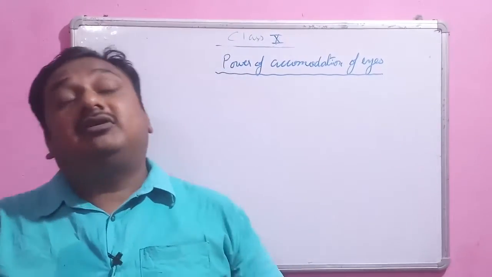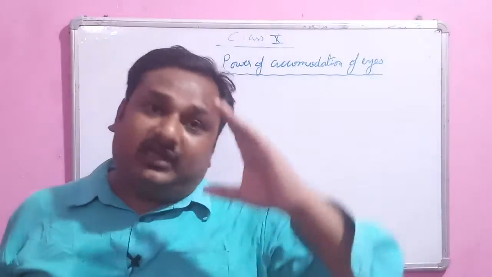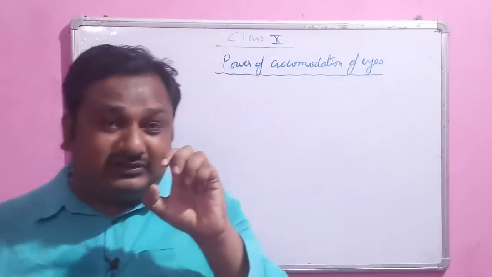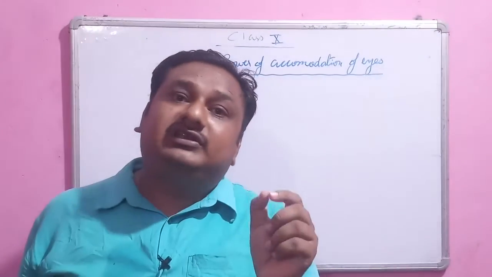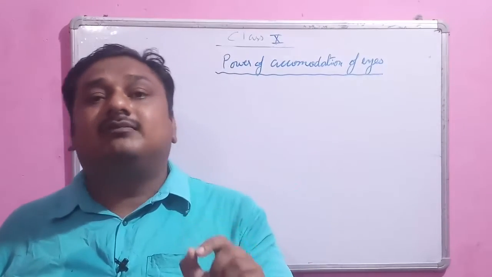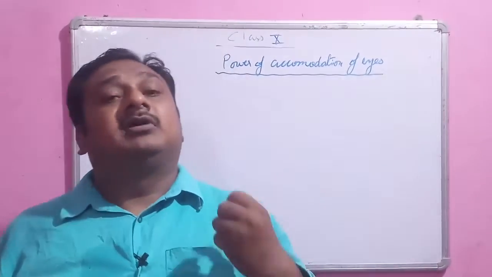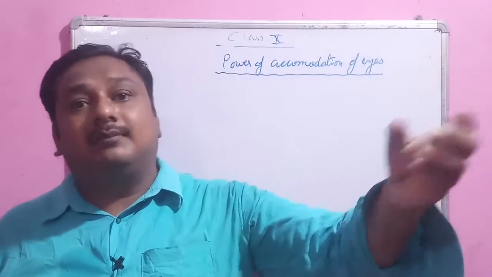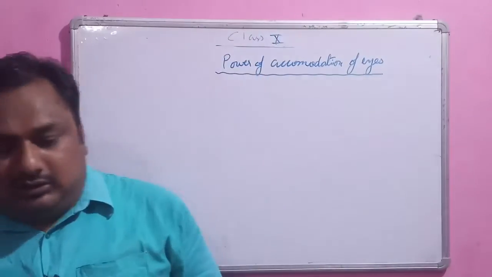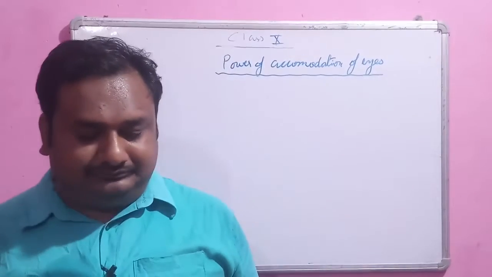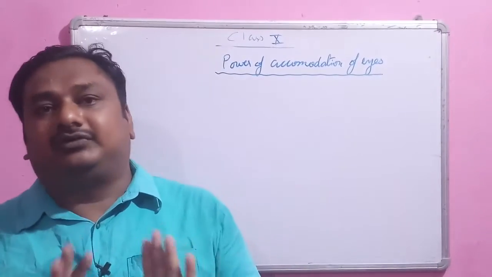Okay, and whenever we have to see a very far object, the lens becomes thinner by the action of the ciliary muscle, so that the focal length of the eye becomes more.